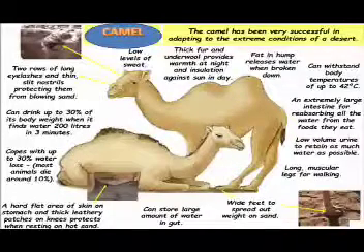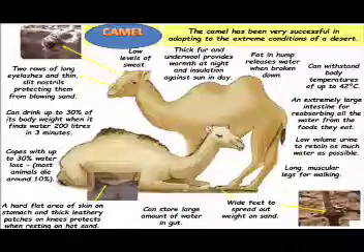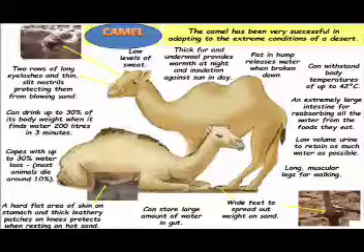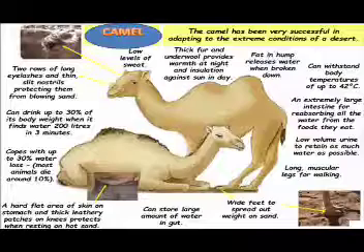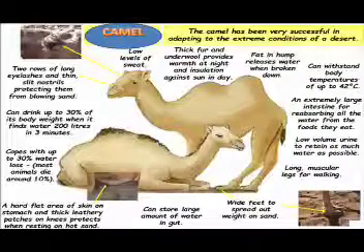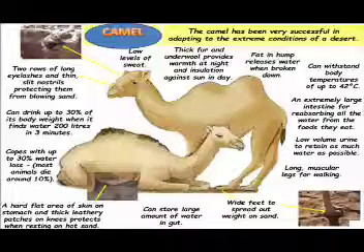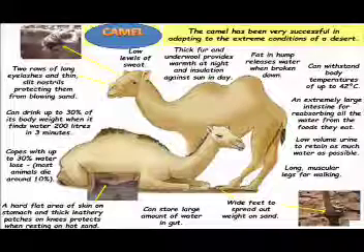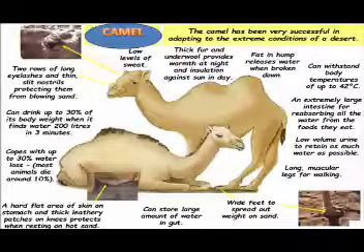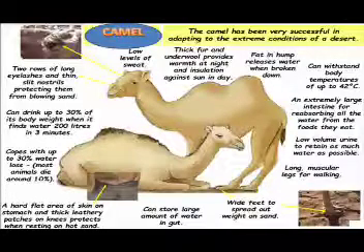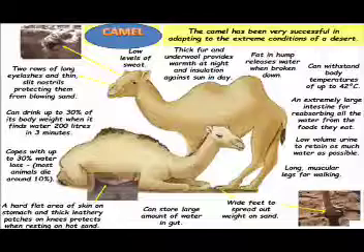Camel, known as the ship of the desert. The camel has been very useful in adapting to the extreme conditions of deserts. Here you can see they have adapted themselves in so many ways, like two rows of long eyelashes and thin slit nostrils protecting them from blowing wind.